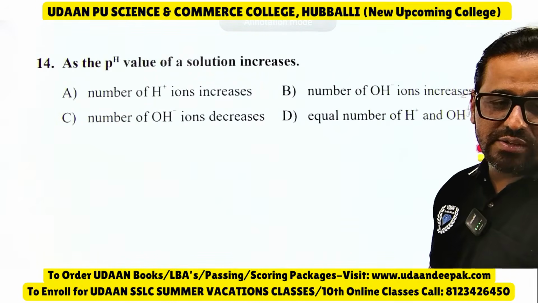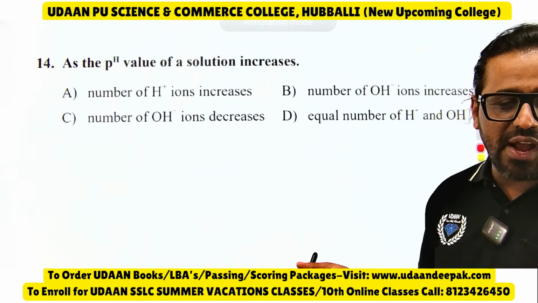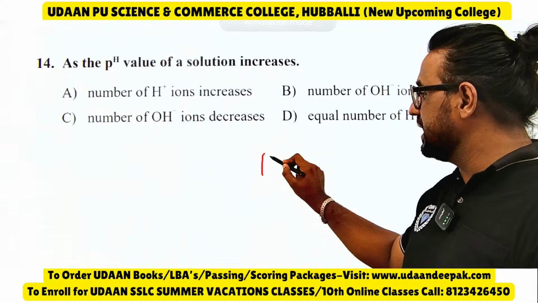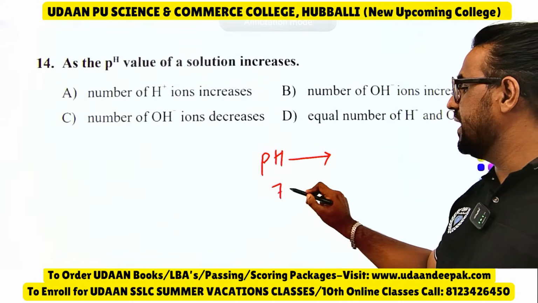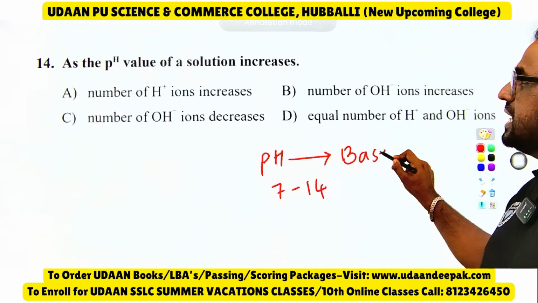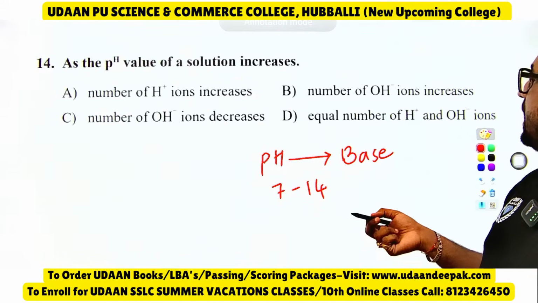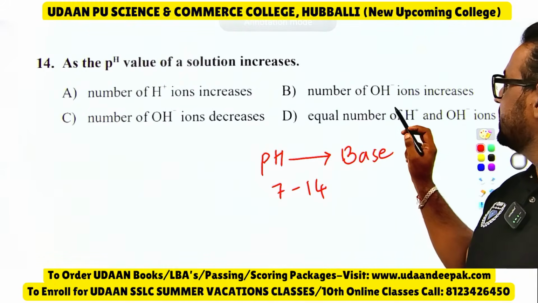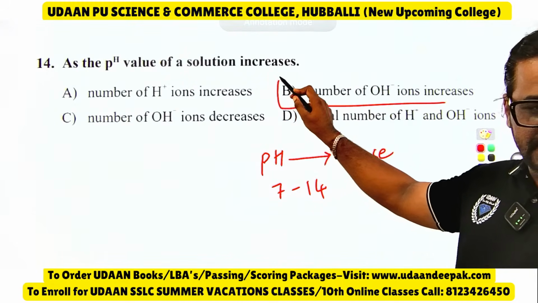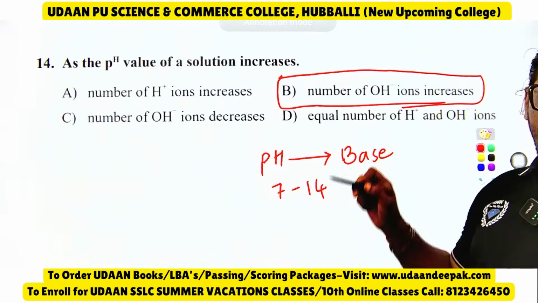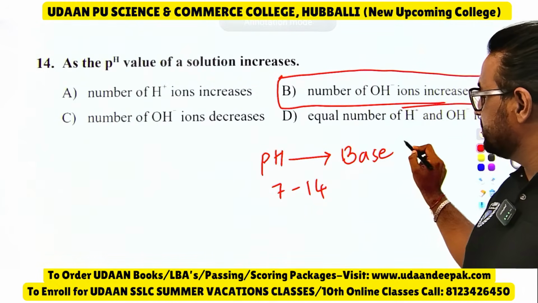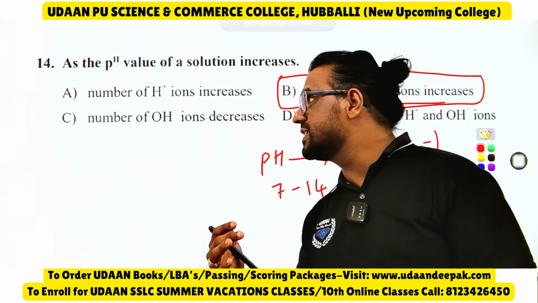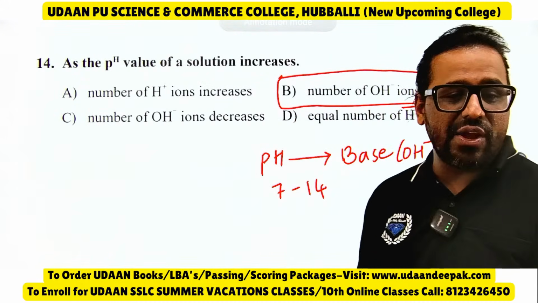See, as the pH value of solution increases, what will happen? When pH increases, it will become what? Base. From 7 to 14 it will become base. If it is becoming base, what does that mean? The number of OH minus ions is increasing. Yes, so the right answer is B, dear. Why? Because base means OH minus ions. So if the pH value increases, then the number of OH minus ions is increasing.